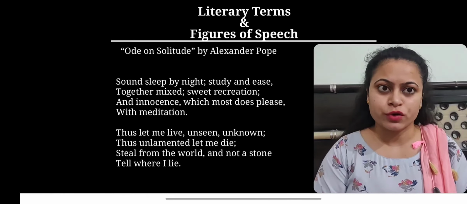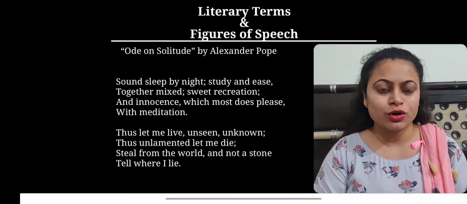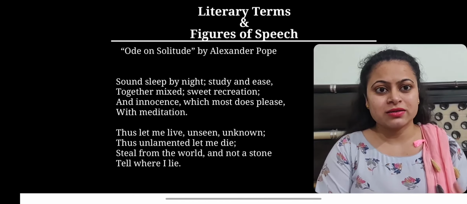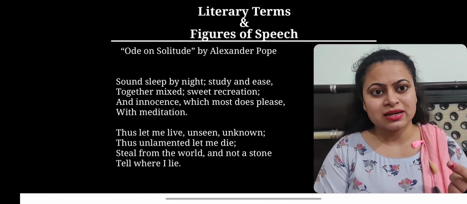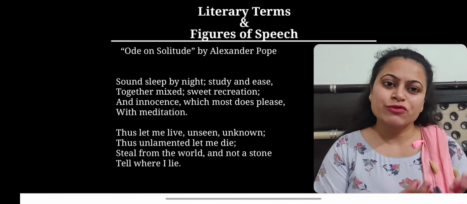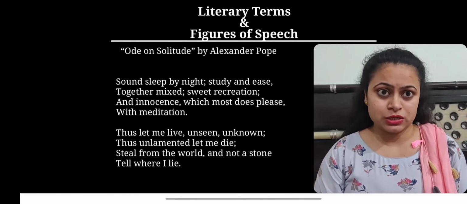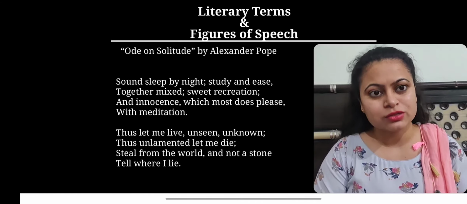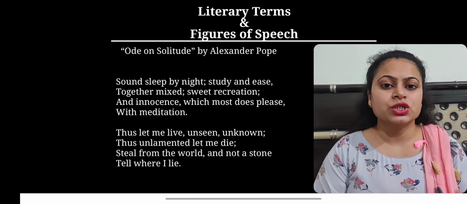Here is an example of Horatian ode, a very beautiful example of this kind of ode, Ode on Solitude by Alexander Pope. You can observe that I have taken two stanzas of this poem, where both the stanzas share the same kind of rhyme scheme, rhythmic pattern, and number of lines. If we move from the first stanza to the next stanza, we don't find any variation. They are the same in length. The rhyme scheme is also the same, and the rhythmic pattern is also similar. So this is what Horatian ode is.